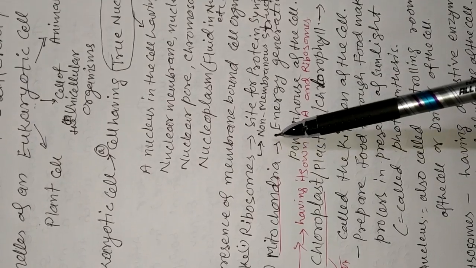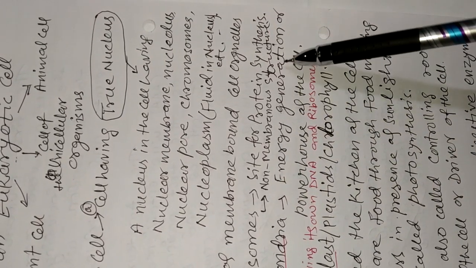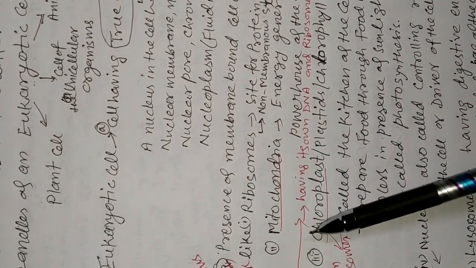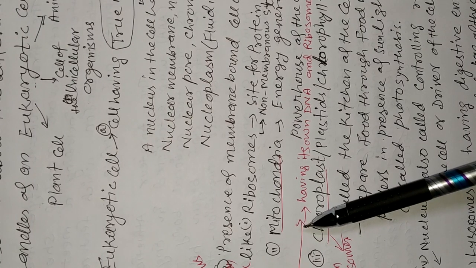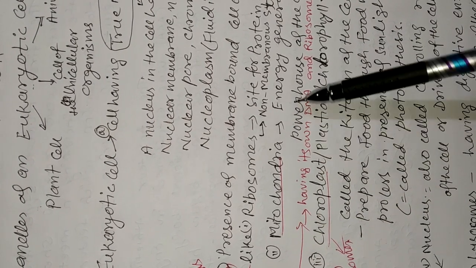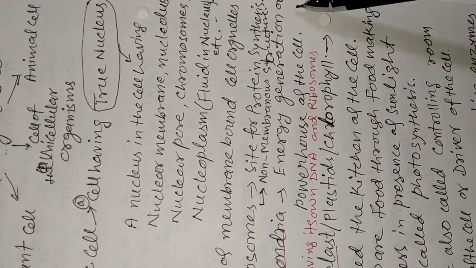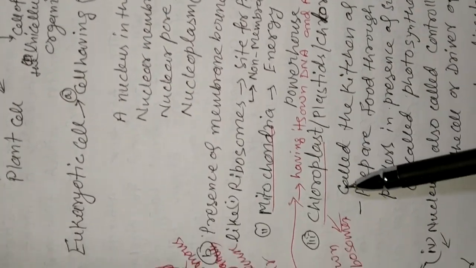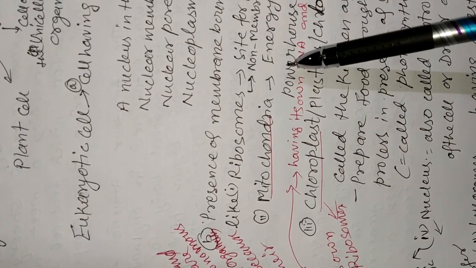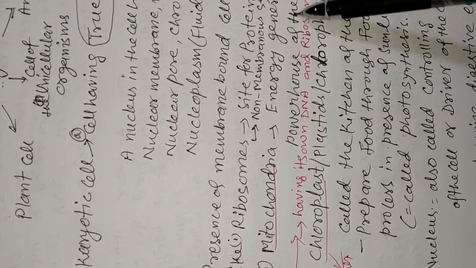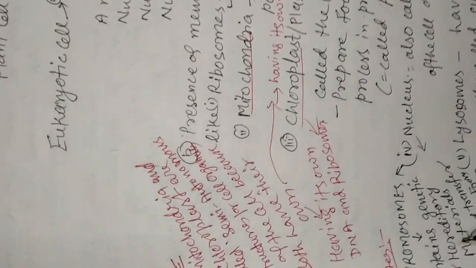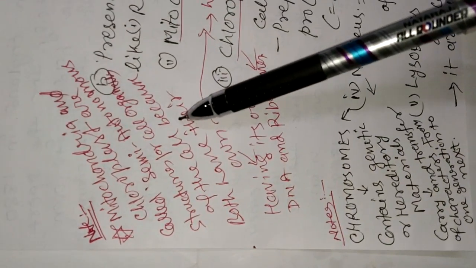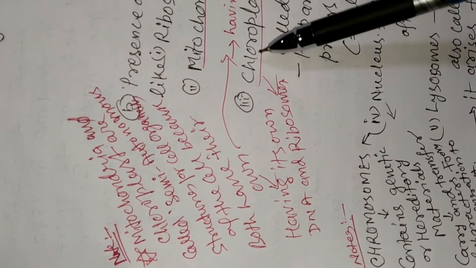Ribosome is a non-membranous structure. Next, mitochondria. Mitochondria are for energy generation, the powerhouse of the cell. Mitochondria also have their own DNA and their own ribosomes.